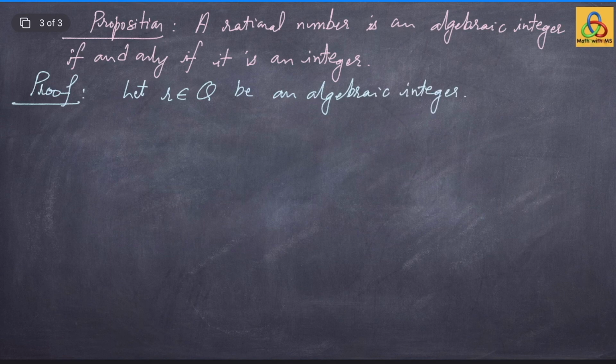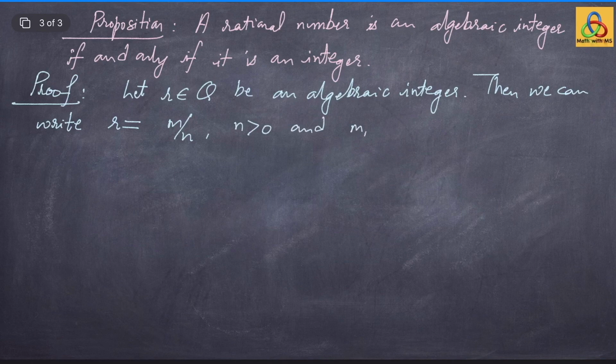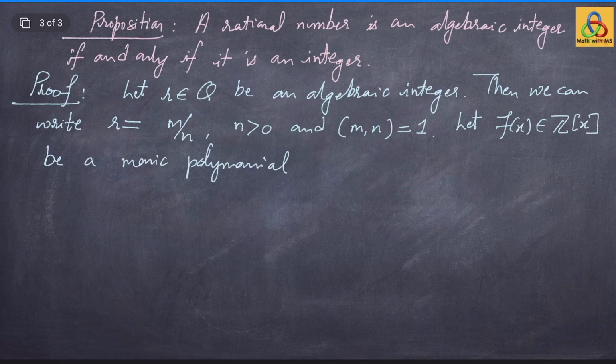Since r is a rational number, we can write r as m by n, where n is positive and the GCD of m and n is 1. Now since r is an algebraic integer, there is a monic polynomial with integer coefficients that is satisfied by r. So let f(x) belong to Z[x] be the monic polynomial such that f(r) is 0.